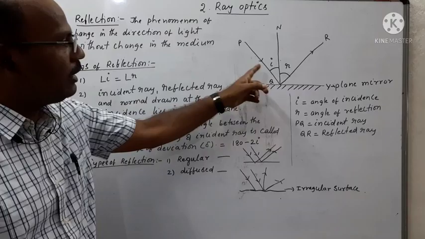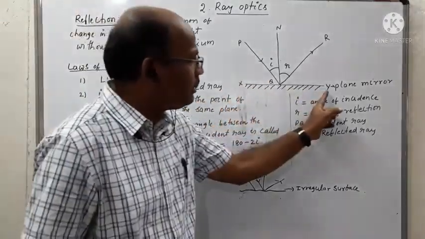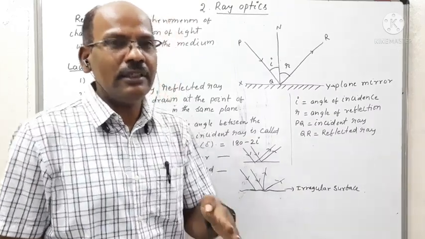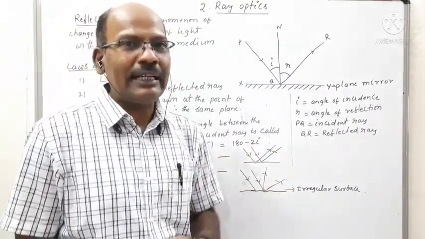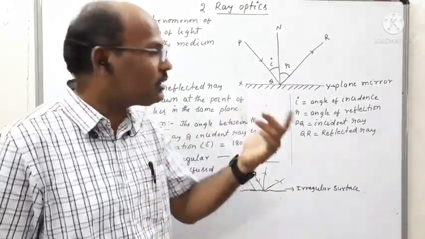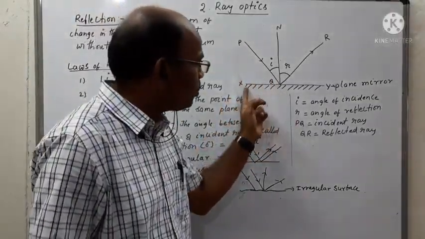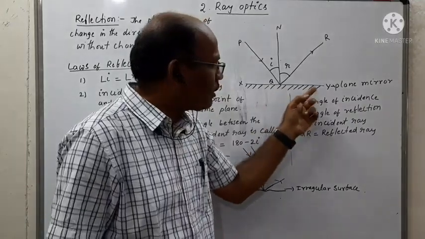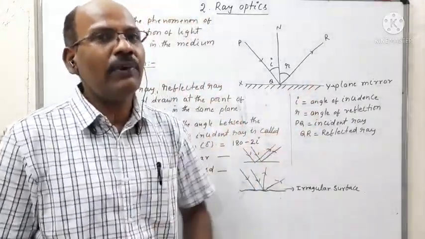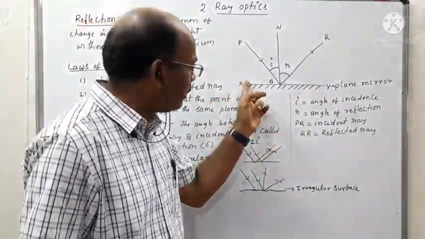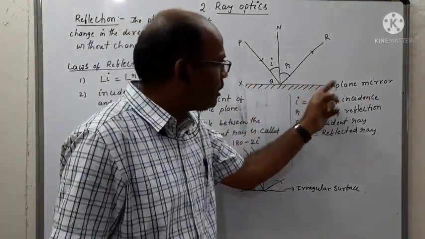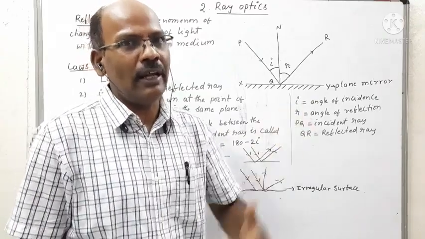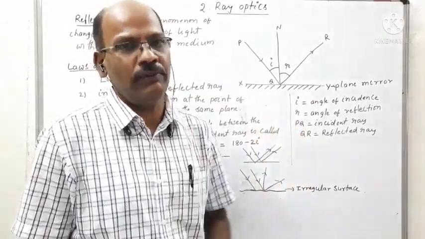Here, simply observe the diagram. XY is the plane mirror. What is a plane mirror? It is a plane sheet of transparent material on one side and the other side is coated with silver. So this is coated with silver, which acts as a perfect reflector, and the other surface is a plain sheet of glass which reflects the light when it falls on its surface.